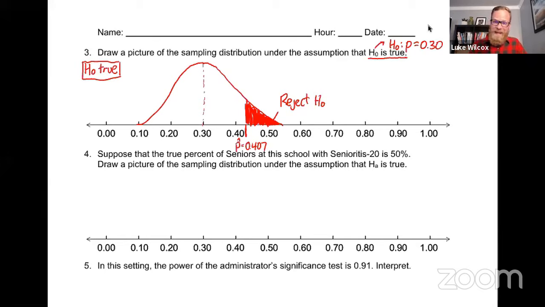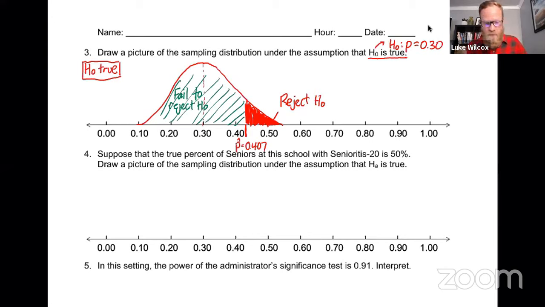Anything less than that, and you would fail to reject the null hypothesis. So the green section there is where we would fail to reject the null. The red section is where we would reject the null hypothesis.